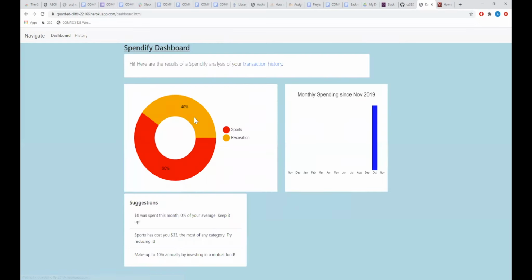The donut chart here shows which categories are consuming which parts of your spending. It supports up to 6 to 7 categories. After that, the rest of the categories start being grouped into an additional categories group. We also show monthly spending over the past few months, so you can see which months you've been doing better, which months you've been doing worse. And then after that, there are suggestions which are based on the analysis of the data, which explain how much you've spent this month, what can be improved based upon that, which category is the most expensive, how can you reduce that category, what about investments.